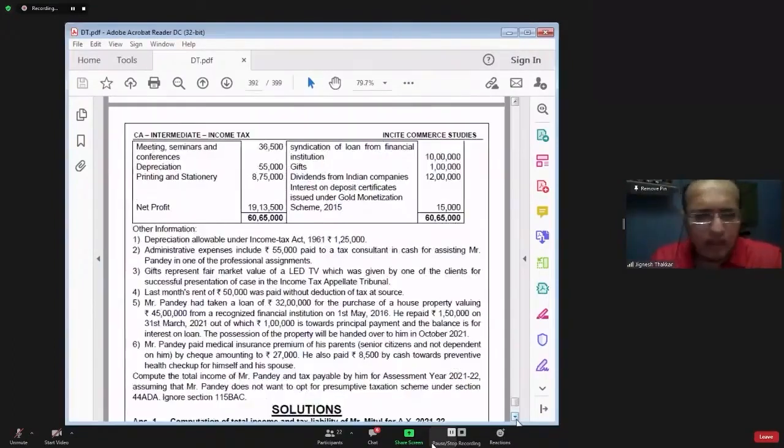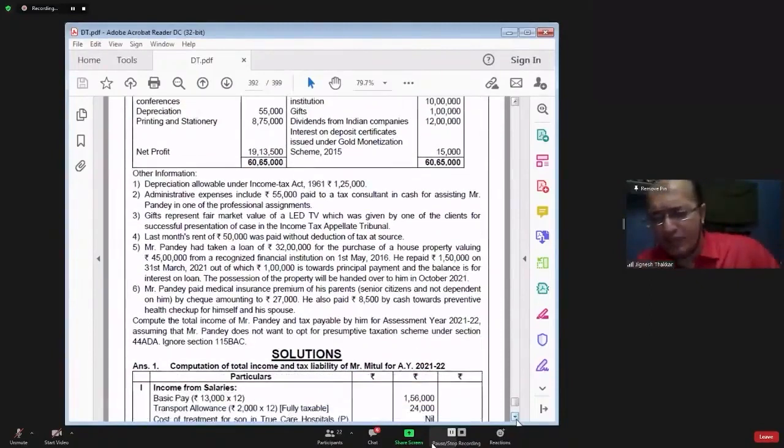What I will do now is send you the PDF in the WhatsApp group, along with solutions, with exclusive questions on section 115BAC.